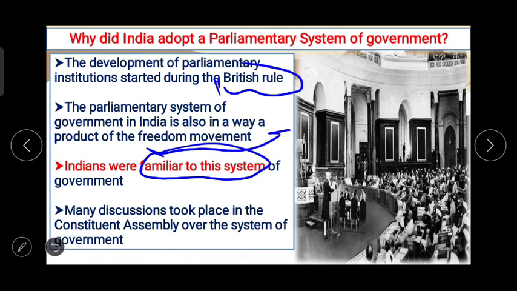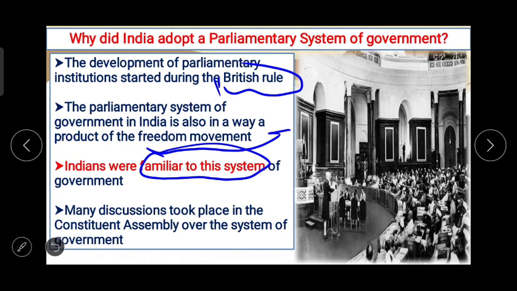The framers of the Constitution made few changes in the parliamentary system to suit the Indian situation. So the Constituent Assembly members adopted a parliamentary system of government which was already there in the country, but they made few changes to suit the Indian situations.